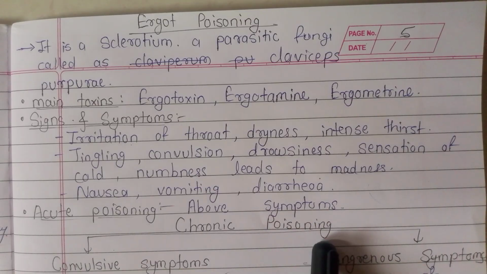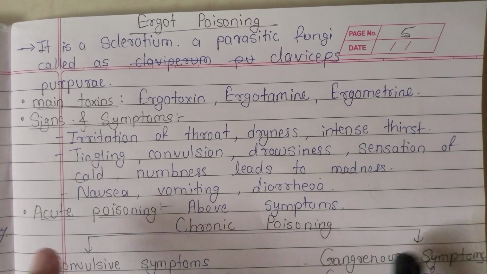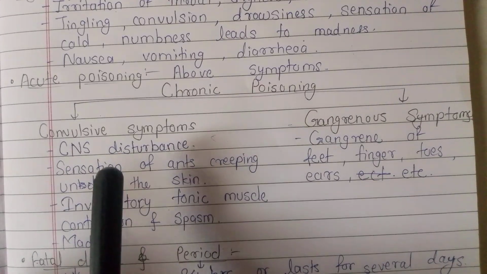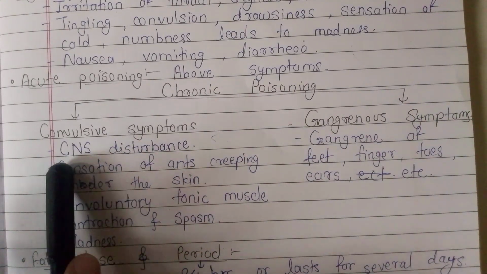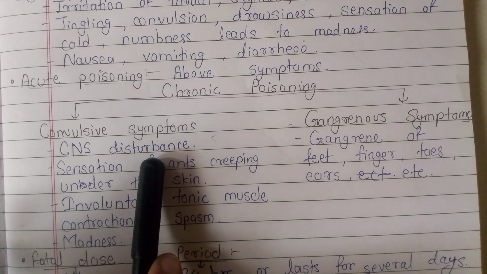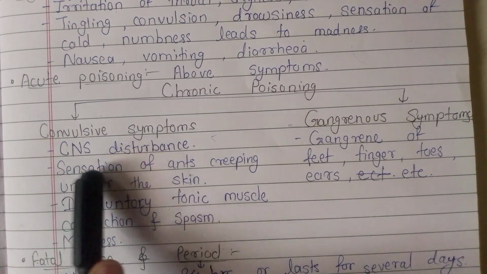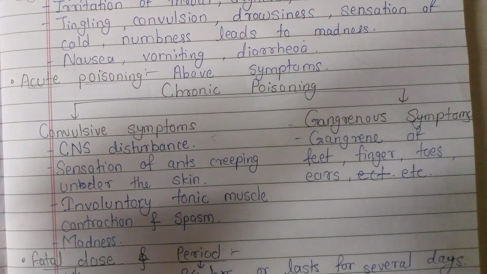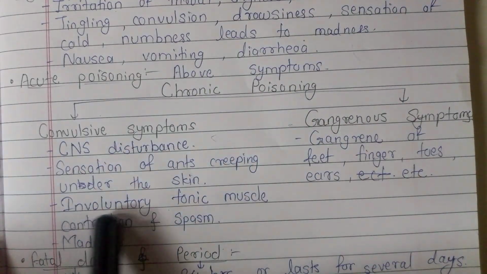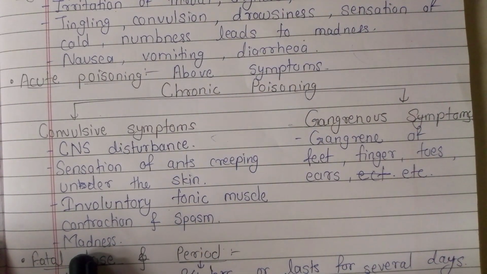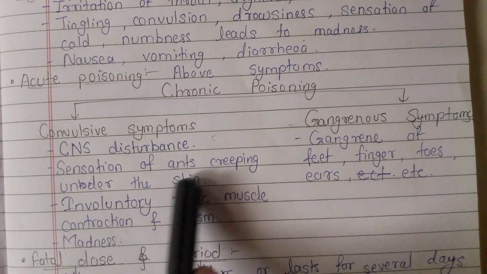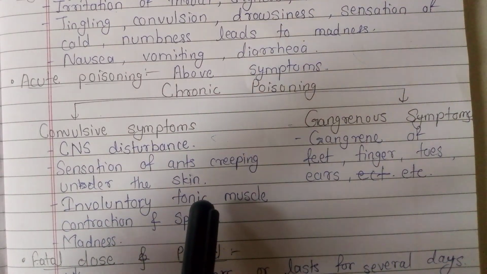Then comes chronic poisoning. Chronic poisoning is again classified into convulsive symptoms and gangrenous symptoms. The convulsive symptoms affect the CNS, the central nervous system, in which the patient feels the sensation of ants creeping under the skin. Involuntary tonic muscle contraction and spasm, which leads to madness. Tonic means sustained; there are strong muscle contractions.